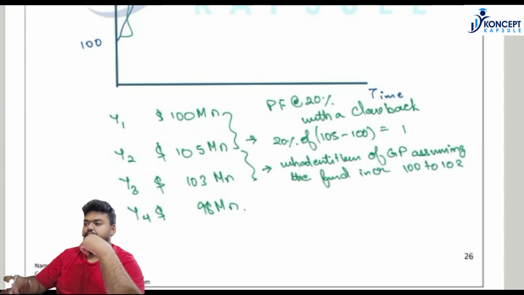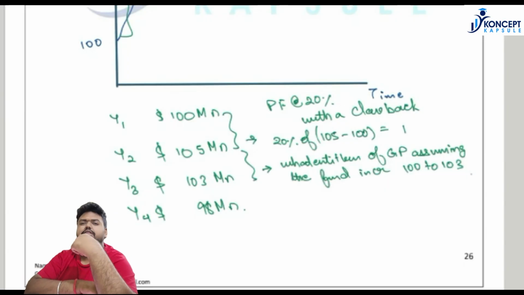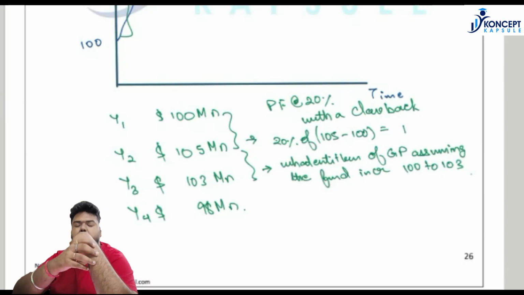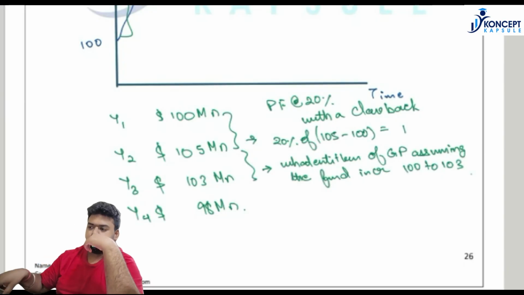So under the clawback provision, whenever there is a loss in the fund which is subsequent to a profit in the fund, the thought process will be that if we assume that the fund never profited, right, then what is the original entitlement of the general partner?